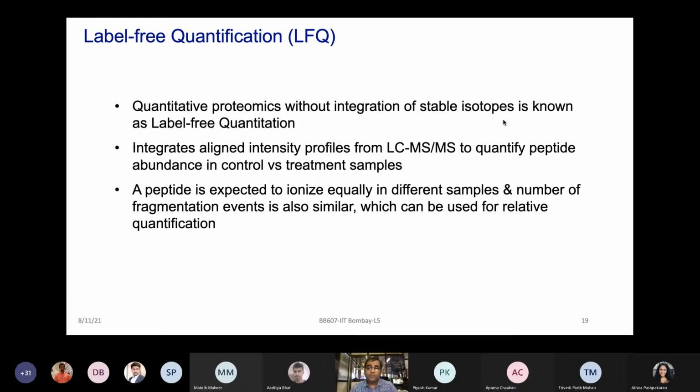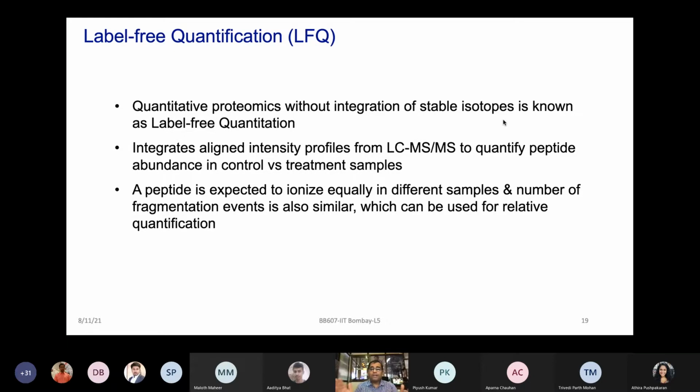Now what becomes very important here is the chromatography part, because every protein is composed of peptides, and every peptide is very unique in nature with its hydrophobic and hydrophilic composition. In the chromatography, when we are eluting our peptides from the reverse phase column, slowly the peptides are eluted out, and every peptide, based on its unique profile, is going to come at a specific retention time.